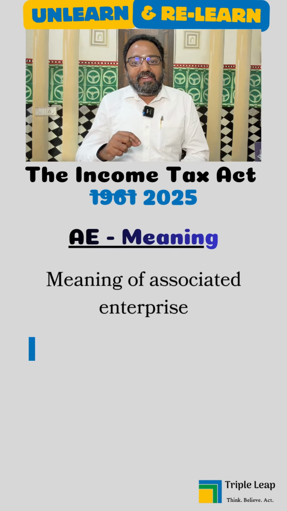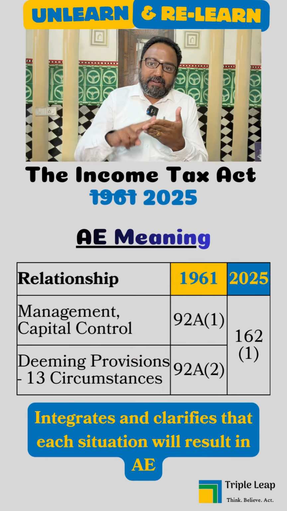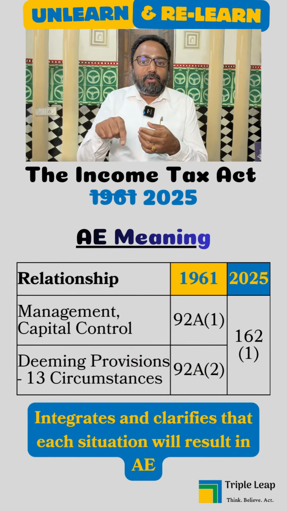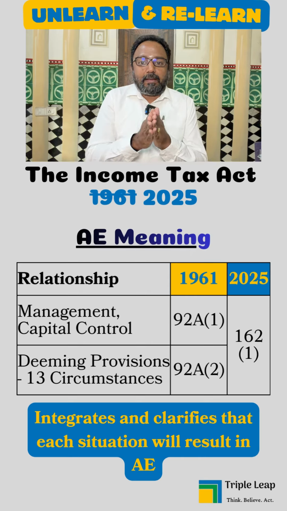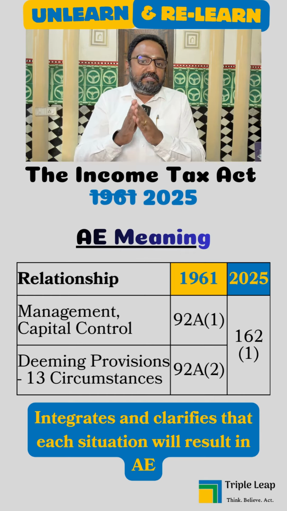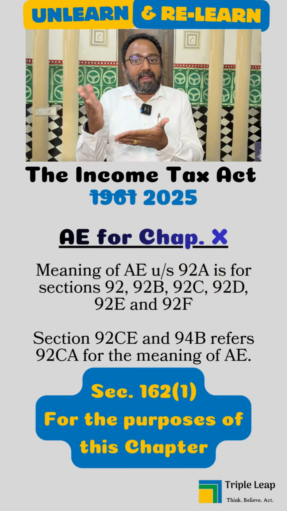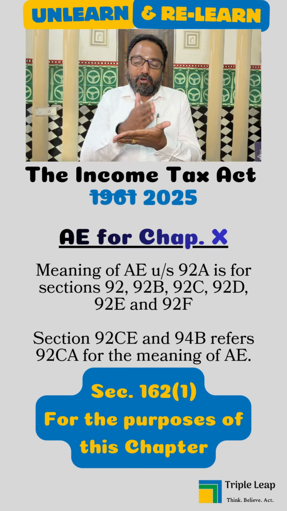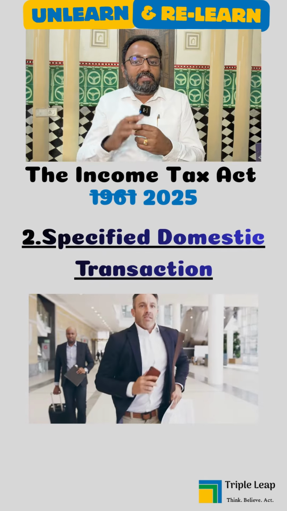AEs in section 92A add 2 layers. First speaks about management, capital or control, and the second provides 13 specific circumstances. Should this be read cumulatively? To end this debate, section 162 is now a single integrated section. Section 162 on AE is applicable for whole chapter, thereby other sections referring 92A for AE is removed. There is one more which I will discuss along with SDT.